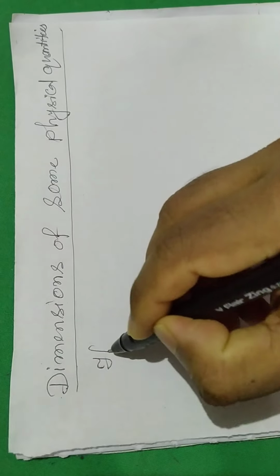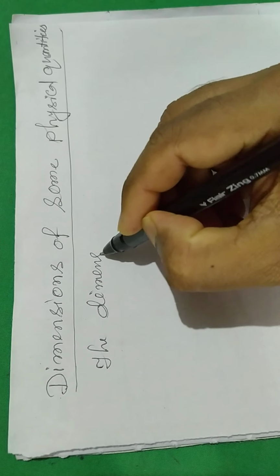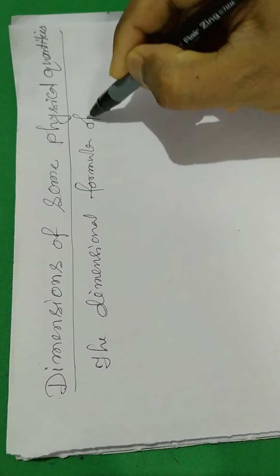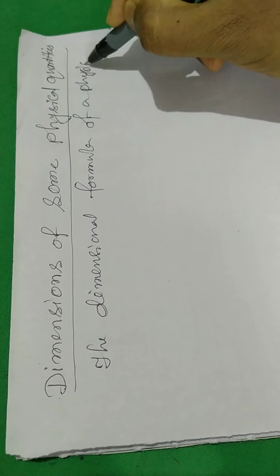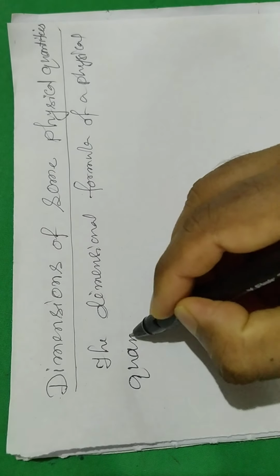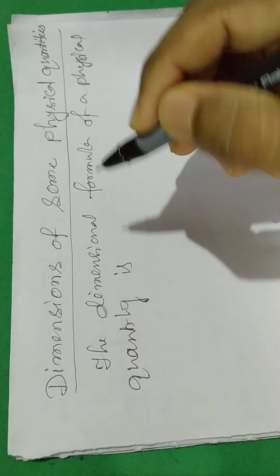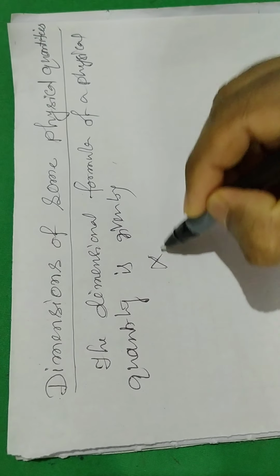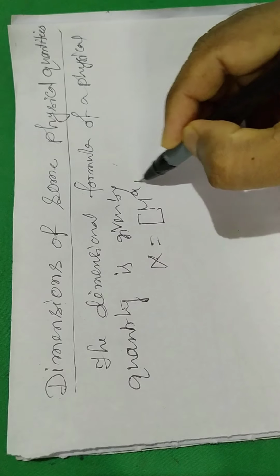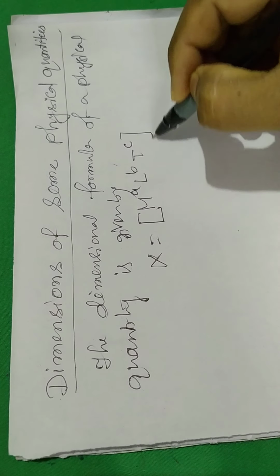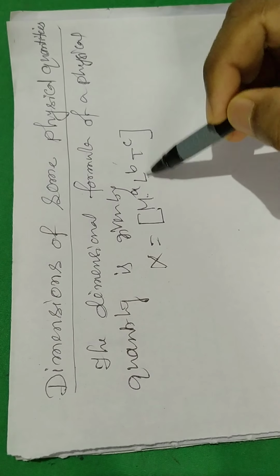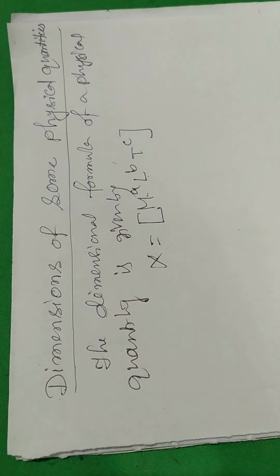The dimensional formula of a physical quantity is given by M to the power a, L to the power b, T to the power c. So the dimensions of a physical quantity are the powers of the fundamental quantities of mass, length and time. So a, b, c are the dimensions of mass, length and time respectively.